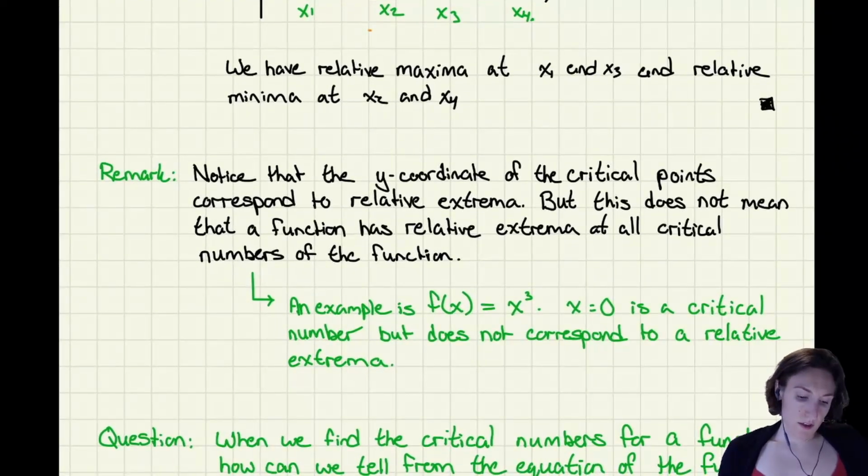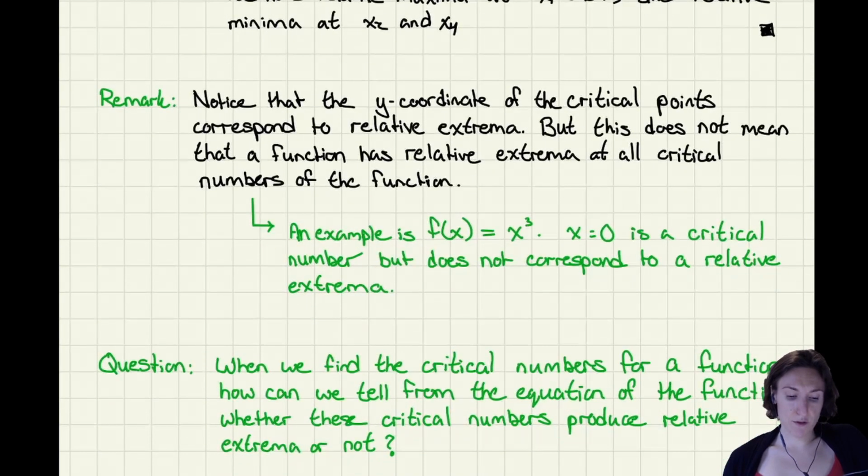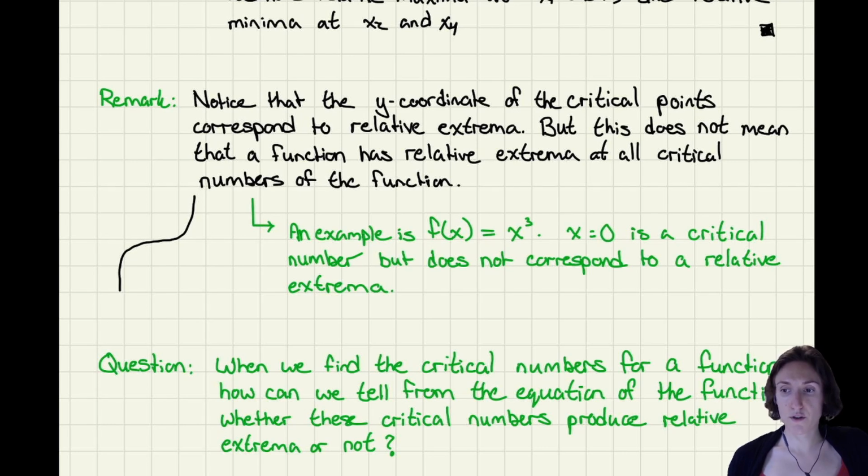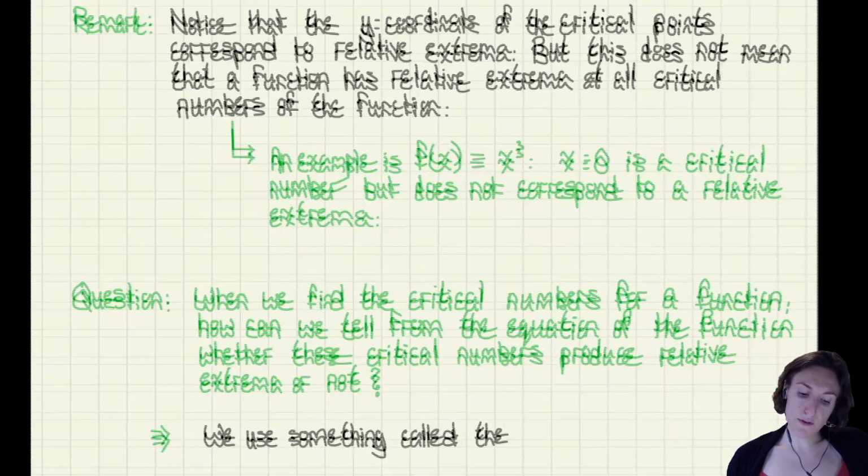Now, notice that the y-coordinate of these critical points correspond to relative extrema. But this does not mean that the function has a relative extrema at all critical numbers. So just because we find a critical point doesn't mean that it's going to be a maximum or a minimum. Okay, and if you think about the example as x cubed, which looks something like this, if you differentiate that and set it equal to 0, it'll tell us that x equals 0 is a critical number. But if you look at this graph, that's not at a peak or a valley. So this would not correspond to a relative extrema. So we have to be very careful.